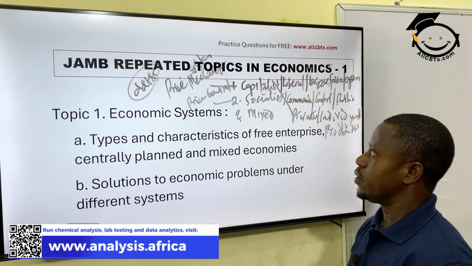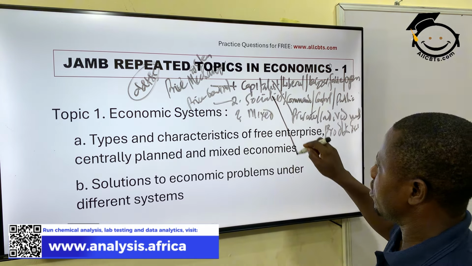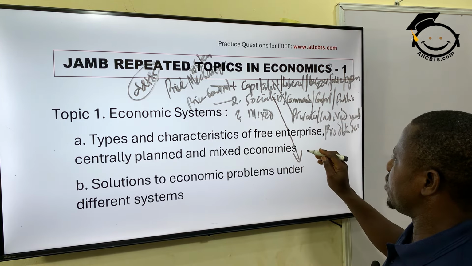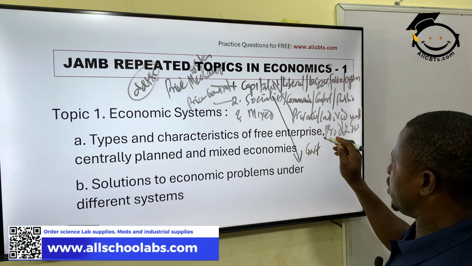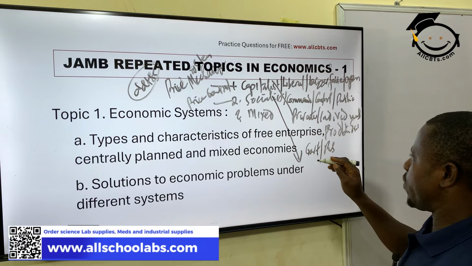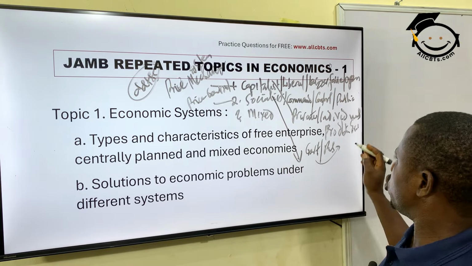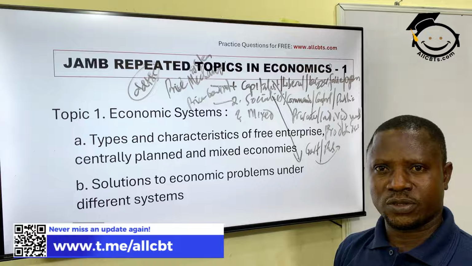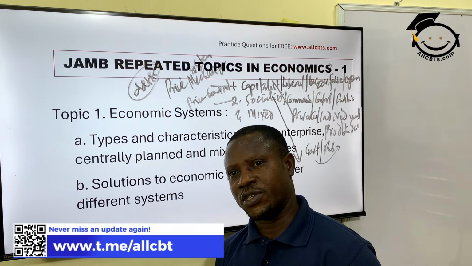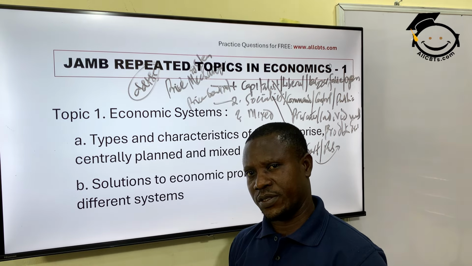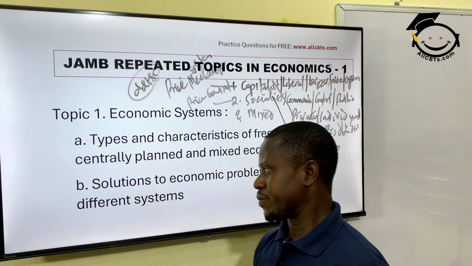Okay. Then we have socialist economy. In this case, it is the government, or you say the public, that provides solutions to the problems in the society, or that controls the available means of production, distribution, and exchange of goods and services. Are you with me? Very well.